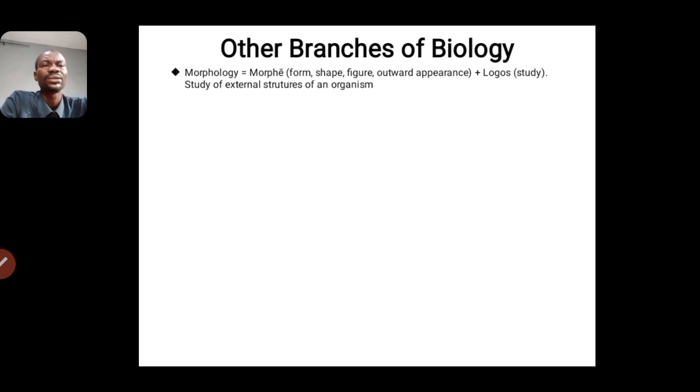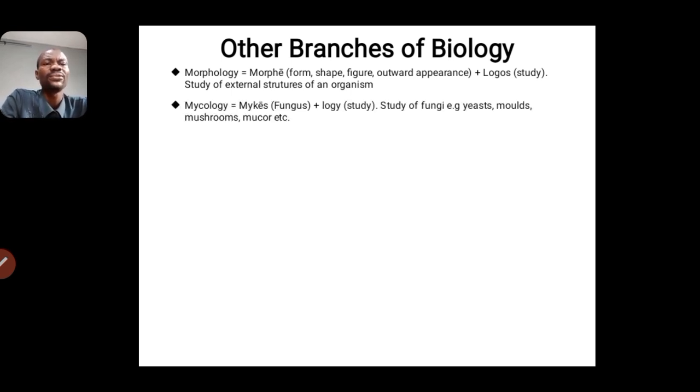So we have mycology, from the word myces, which means fungus, plus logos, which means study. That's the study of fungi, for example the yeast, the molds, the mushrooms, the mucor, and so on and so forth.